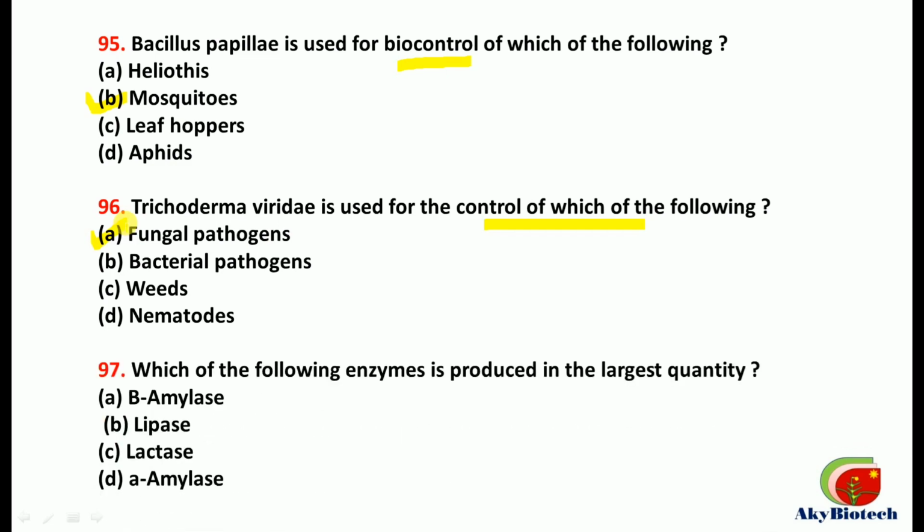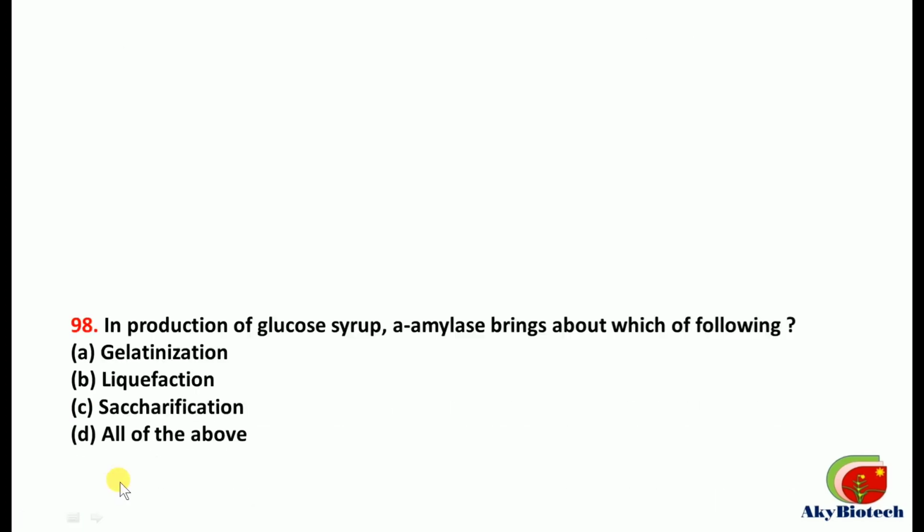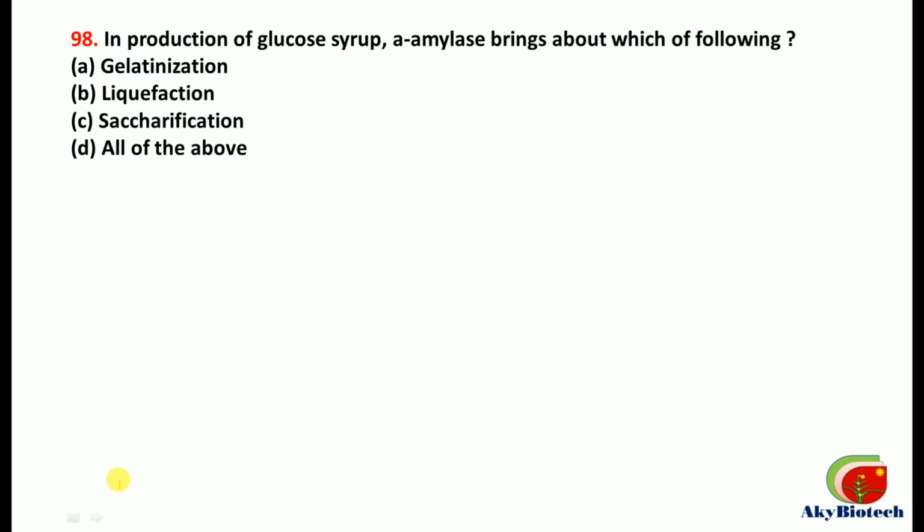Question number 97. Which of the following enzymes is produced in the largest quantity? That is, the correct option is this alpha amylase. In production of glucose syrup, alpha amylase brings about which of the following? It brings liquefaction. This one is correct.